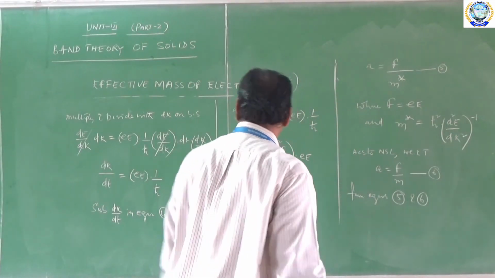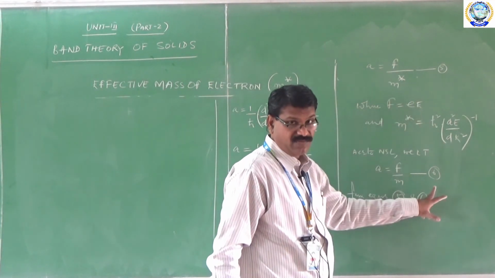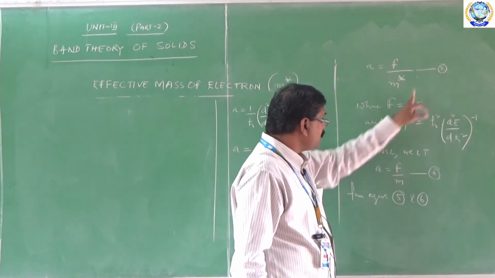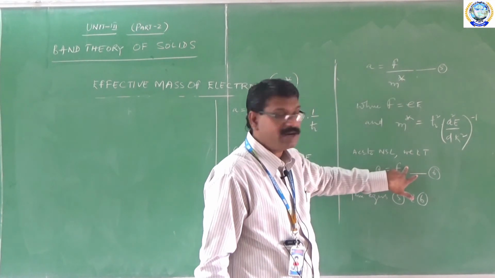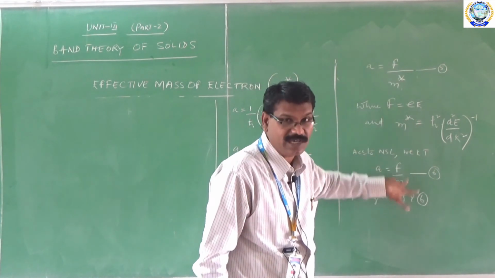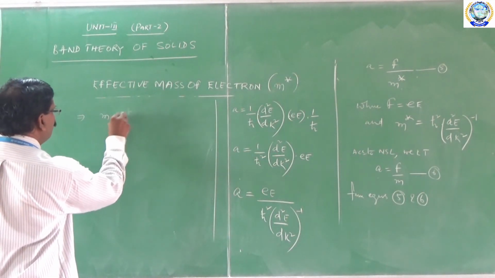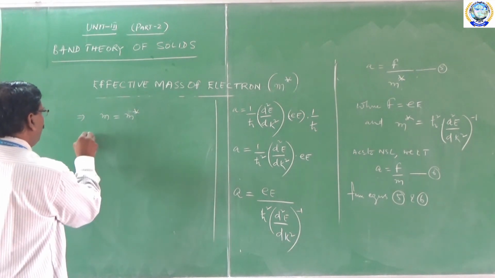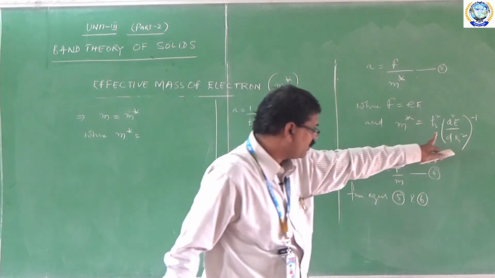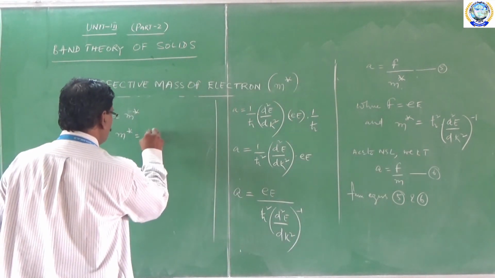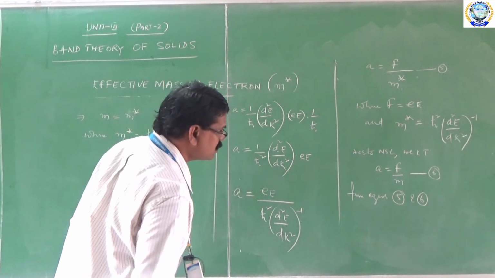From equations 5 and 6, if you see equation 5 and equation 6, they both are of similar form. So if you compare equations 5 and 6, in place of A, in place of F, and in place of m star is equal to m. So I could equate m is equal to m star, where m star is equal to this familiar equation, h cross square into d square E by dk square inverse.